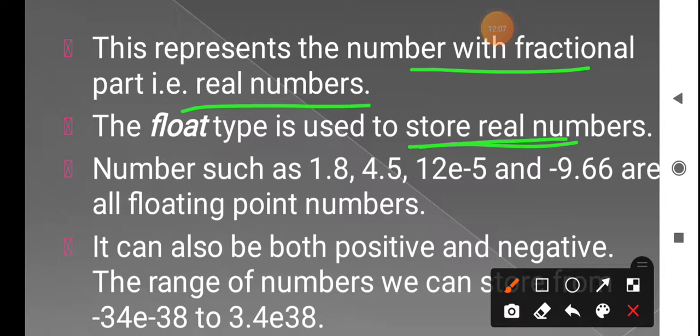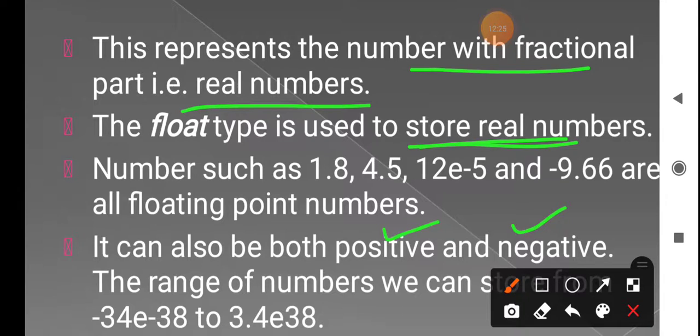Real numbers means any fractional numbers, with a decimal point, like 9.9, 9.8, 1.9. Here also it can have both positive and negative numbers.